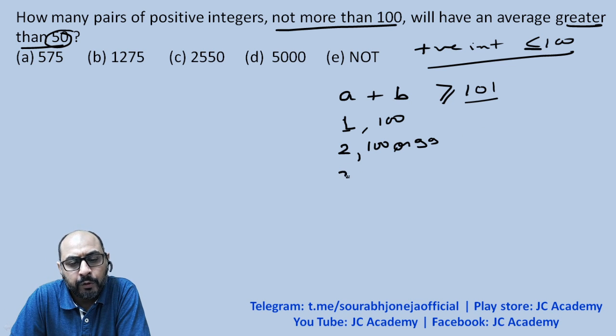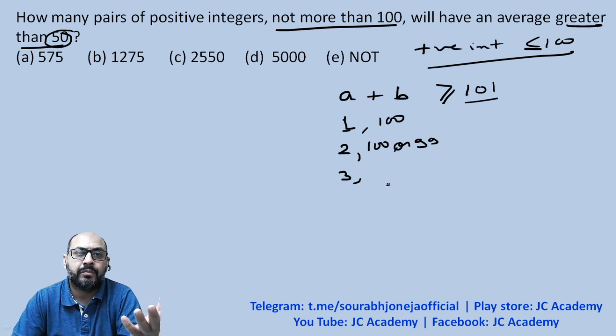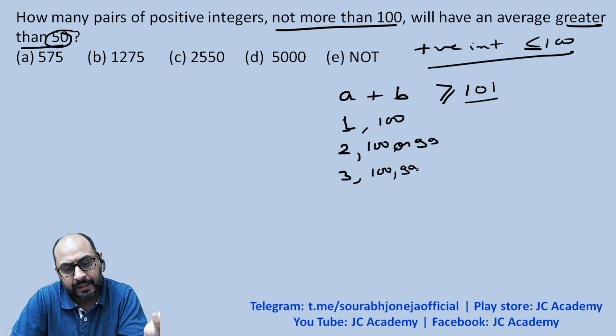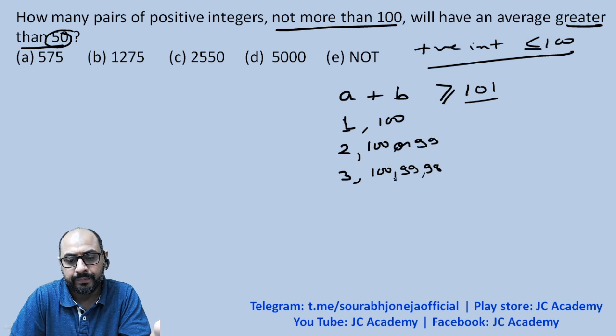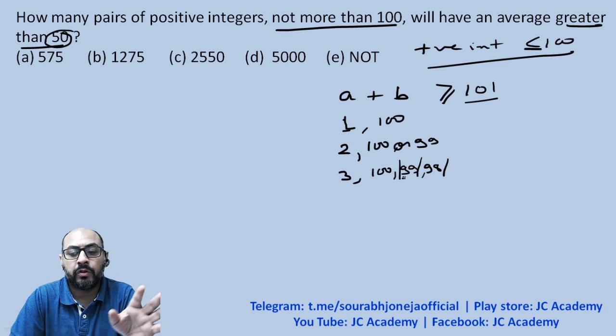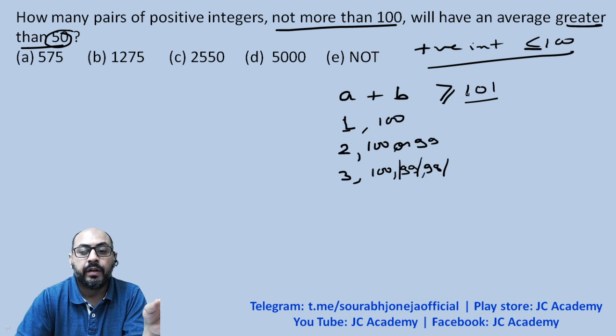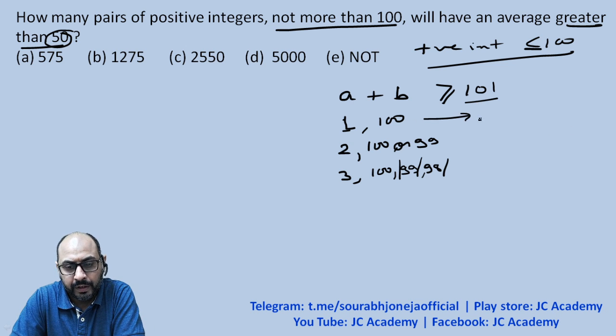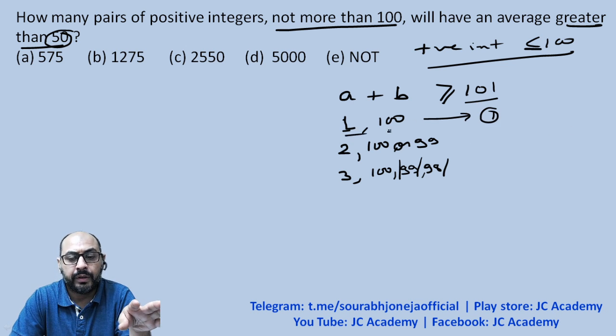Let us assume a to be 3. We need a sum of more than or equal to 101. So we can work with 100, yes. We can also have 99, yes. We can have 98 as the value for b. Can we have 97? No, because 97 plus 3 would be 100. We need a number more than or equal to 101. So we are left with only one combination over here, 1 and 100.